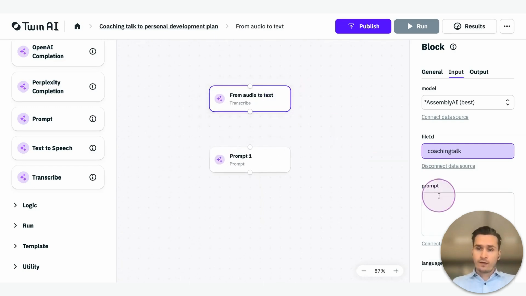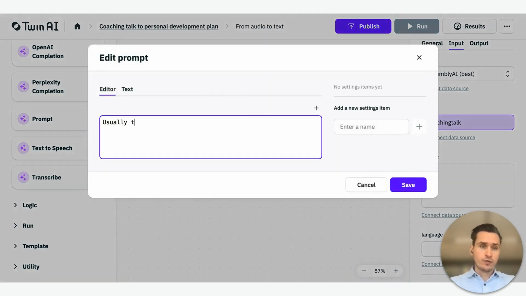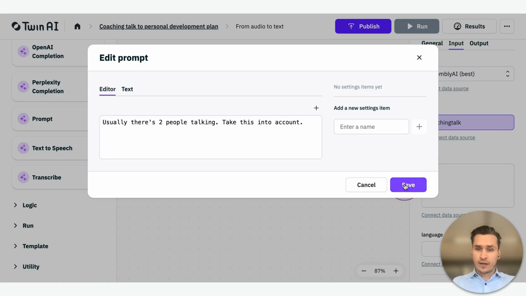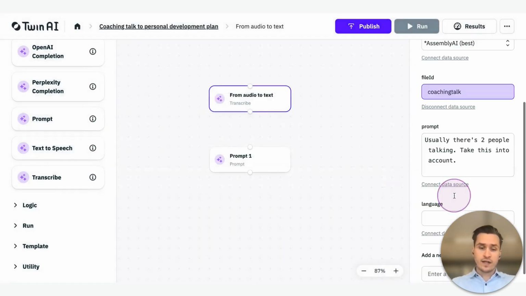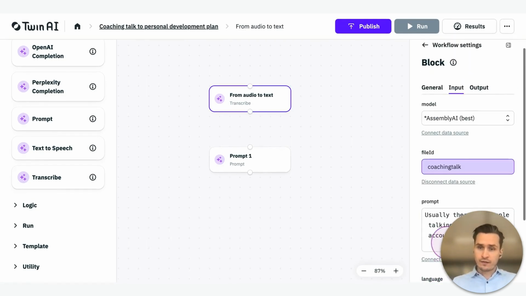There's a prompt section underneath. I can clear some things up. Usually there's two people talking. Take this into account. Click save over here. And the right language, you can type in English, EN if it's English, DE for German, NL for Dutch, obviously. You have to choose an abbreviation. We don't have to do anything with the new settings item because we've connected the coaching talk.